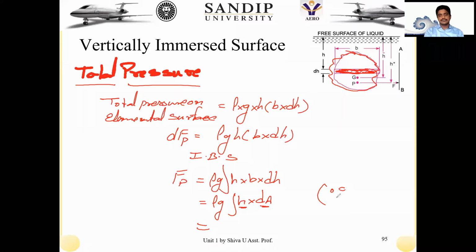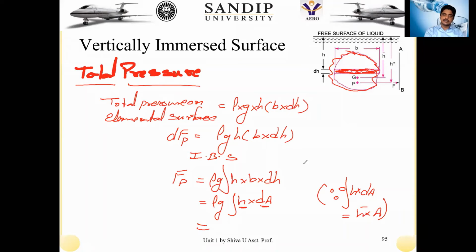As we know, the integral of h dA is equal to h bar into A. So as it is the net moment acting on the fluid element, it results in rho g A h bar. So the total pressure acting on the fluid element has resulted as Fp is equal to rho g A h bar.